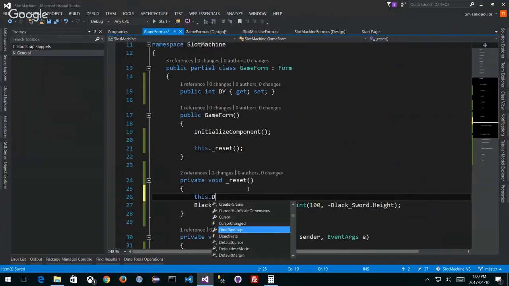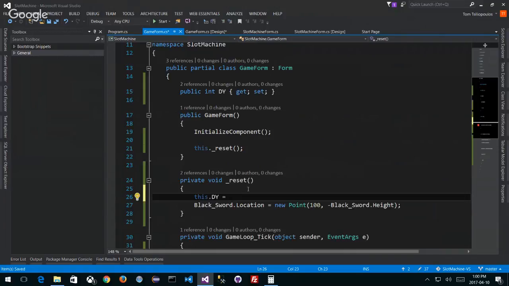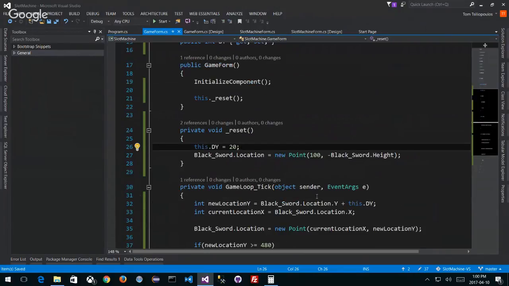So this.dy is equal to, as an example, something greater than that, like let's say 20. Now we're setting it at 20, and we do that every reset. If I want to, I can also make it a random value, whatever I want. I can change the sword's location on the x-axis randomly as well, so it's going to appear at different places. There's lots of stuff you can do here with what we've got.